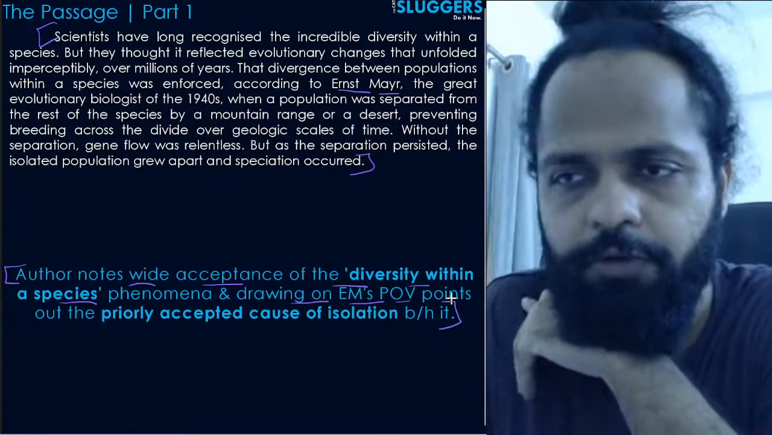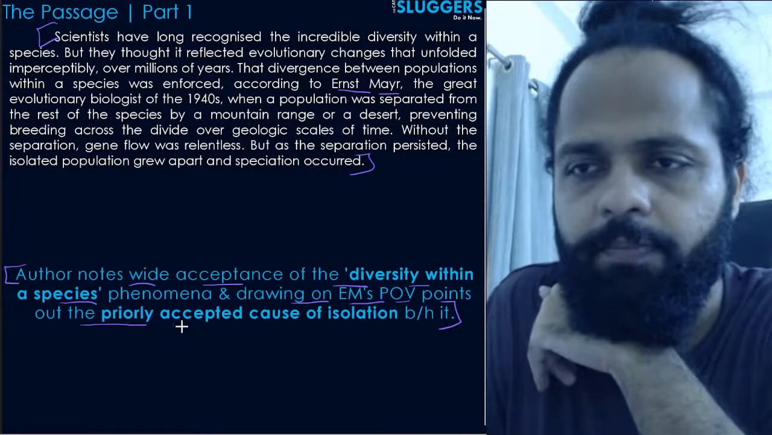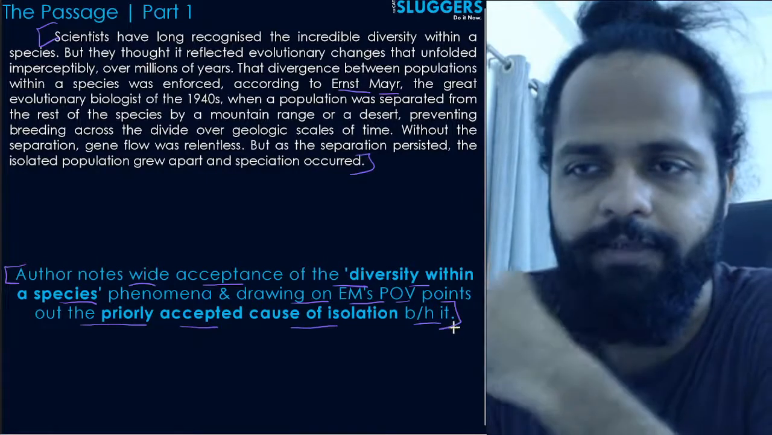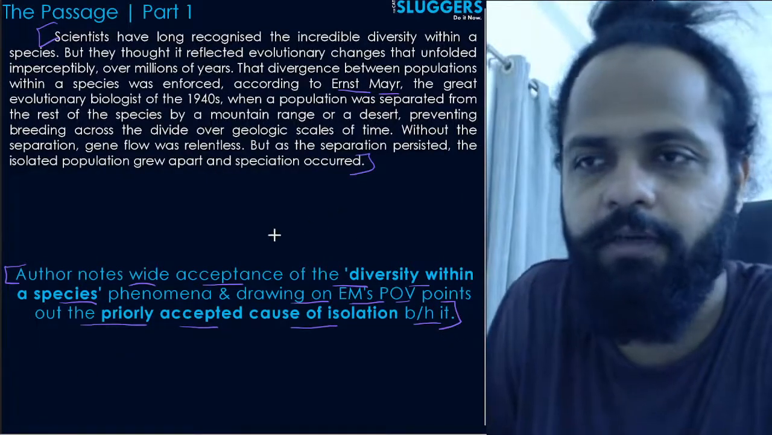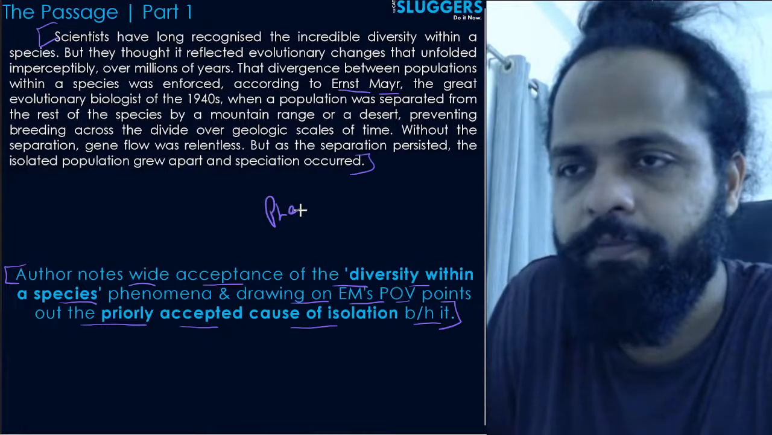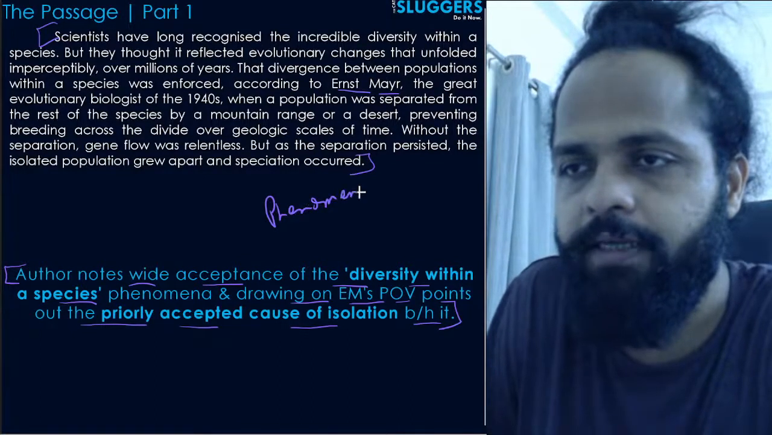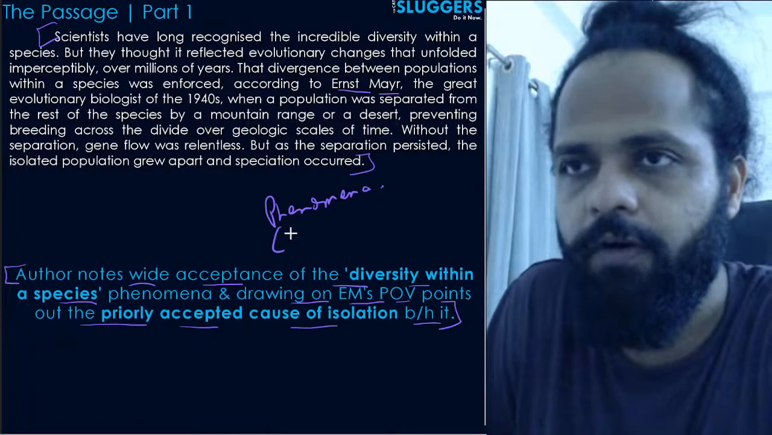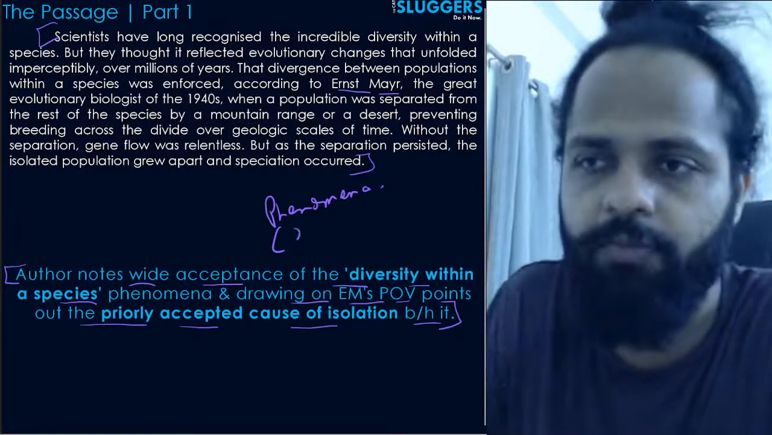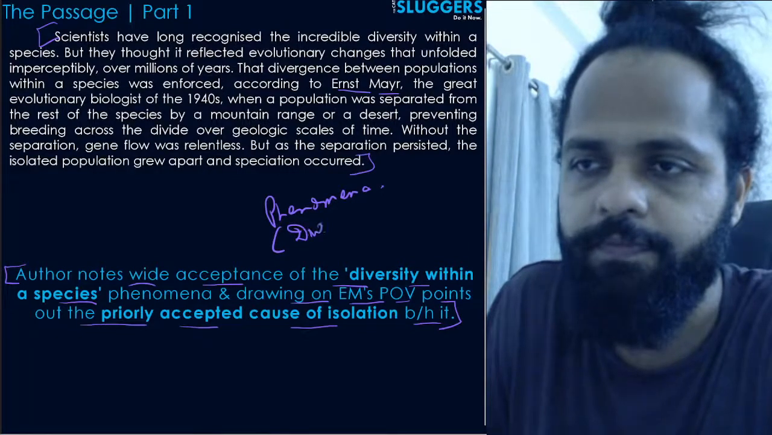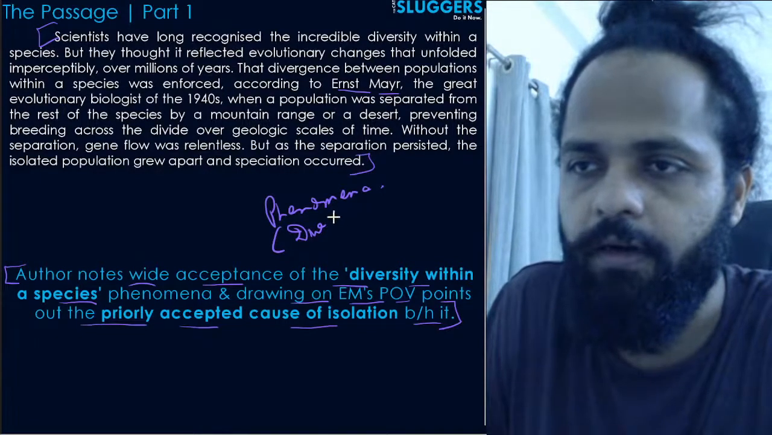Drawing on Ernst Mayr's point of view, the author points out the previously accepted cause of isolation behind it. Right. So the author has noted a certain phenomenon here. The phenomenon, namely, is that of diversity within a species. So I'm going to write it as diversity within a species. Okay. तो इसको हम लोग ऐसे लिख देते हैं.